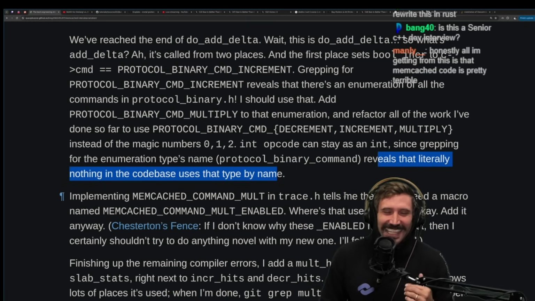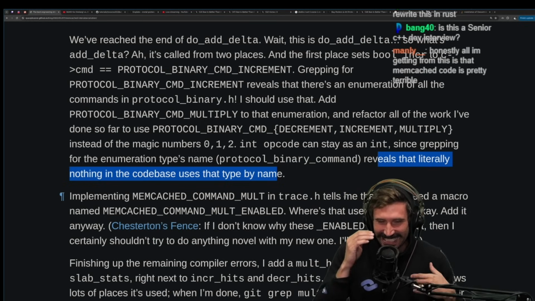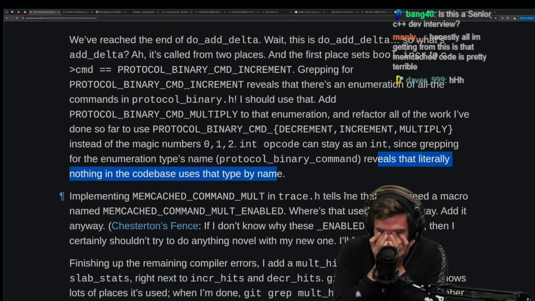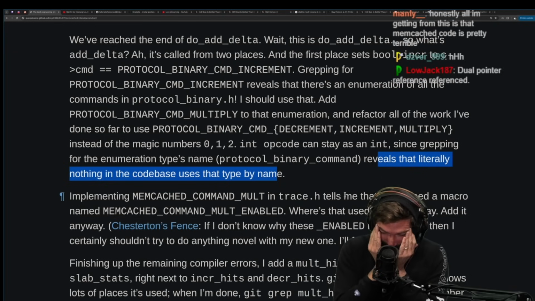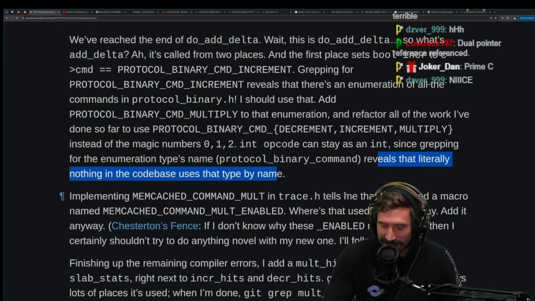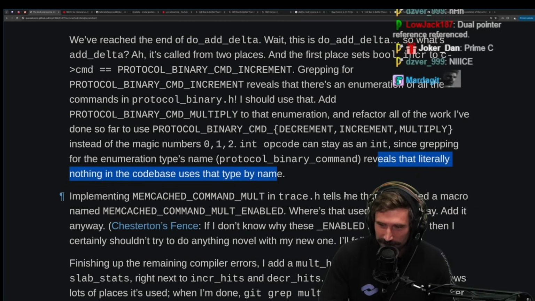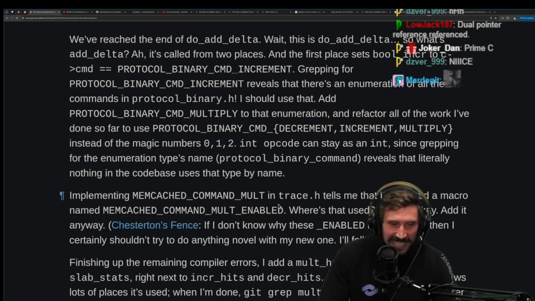Dude, creates an enumeration and then immediately never uses it. Oh, that is so good. That is so good. That's like everything we've ever wanted. Dual pointer referenced, yeah. Nothing seems better.